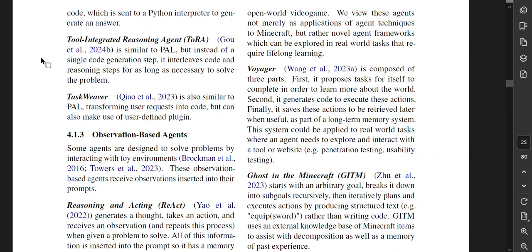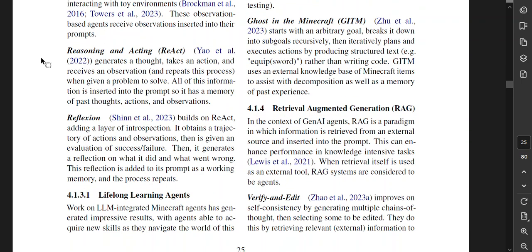Observation-based agents. Some agents are designed to solve problems by interacting with toy environments. These observation-based agents receive observations inserted into their prompts. I think they're thinking toy environments like sandboxes.